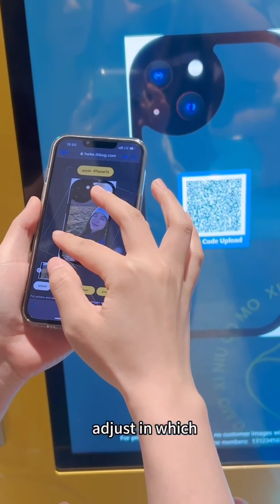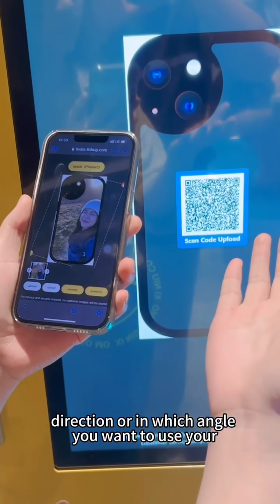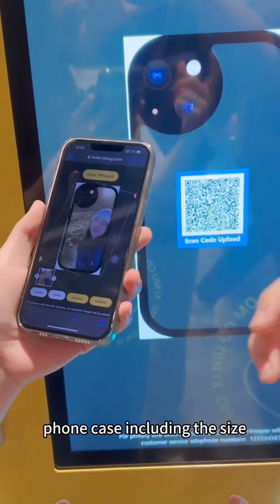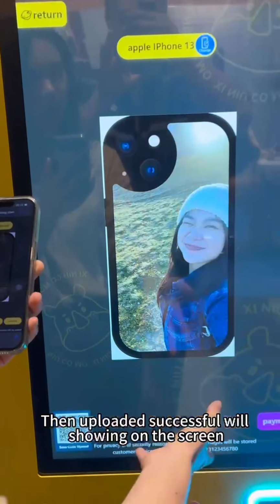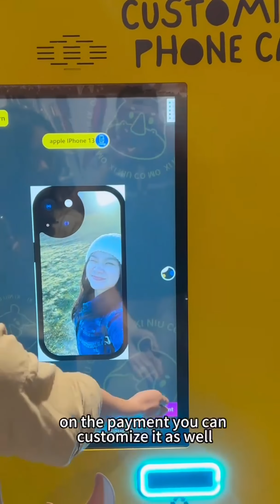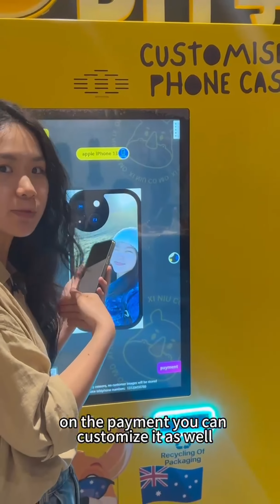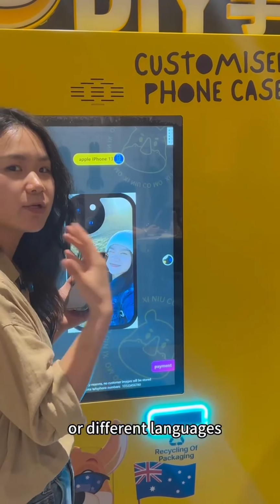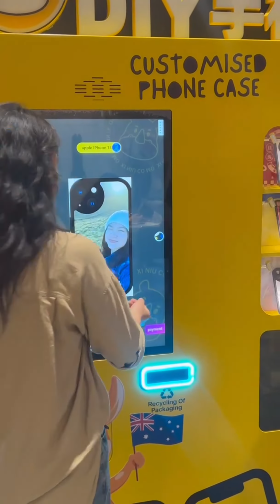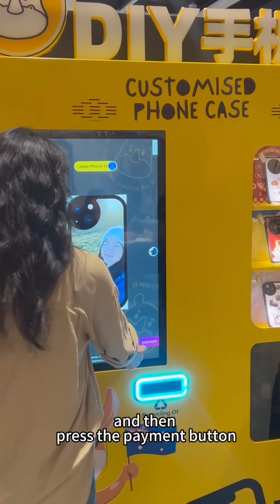Adjust the direction and angle you want for your phone case, including the size, directions, and angle. Upload is successful, showing on the screen. On the payment screen, you can customize it as well, according to different methods, credit card, cash, or which languages. Press the payment button.